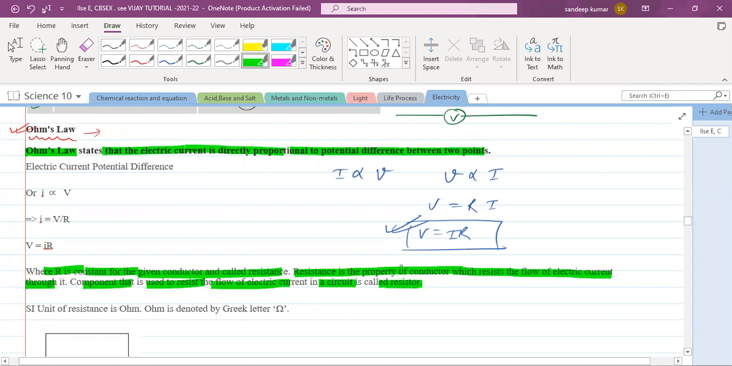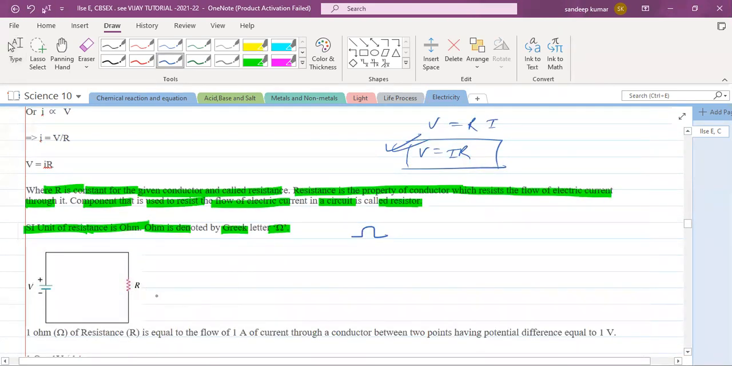The component that is used to resist the flow of electric current in a circuit is called a resistor. So a resistor is actually a component present in the electric circuit which will not allow the current to pass through. And resistance is that property of the conductor which resists the flow of electric current through it. Am I clear? So what is the SI unit of resistance? Ohm. Ohm is denoted by a Greek letter, so this is the representation of ohm, like this.